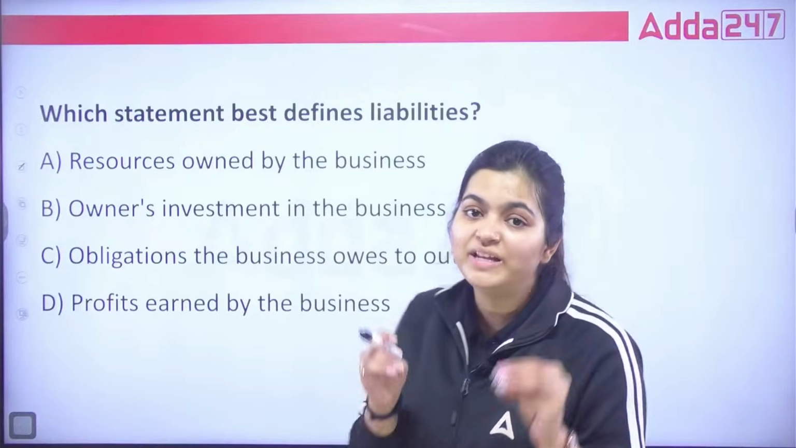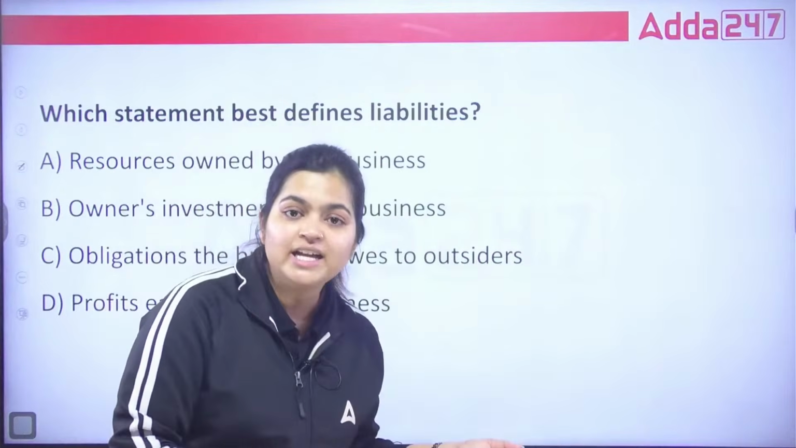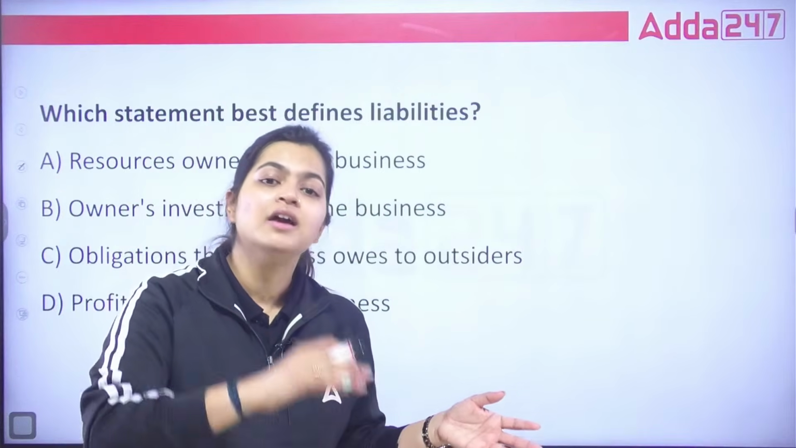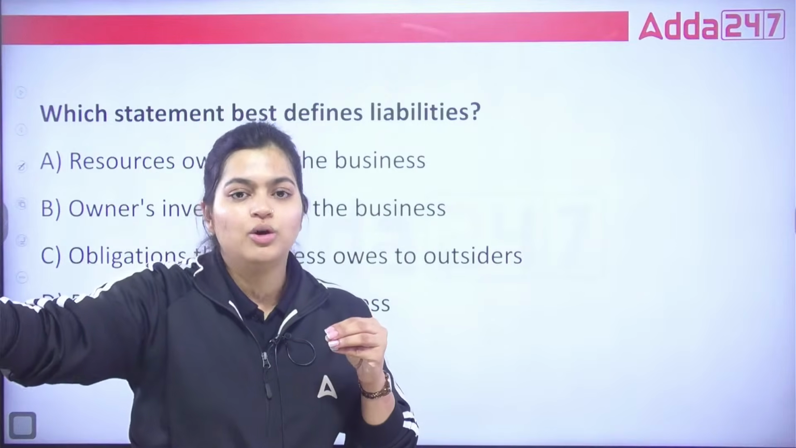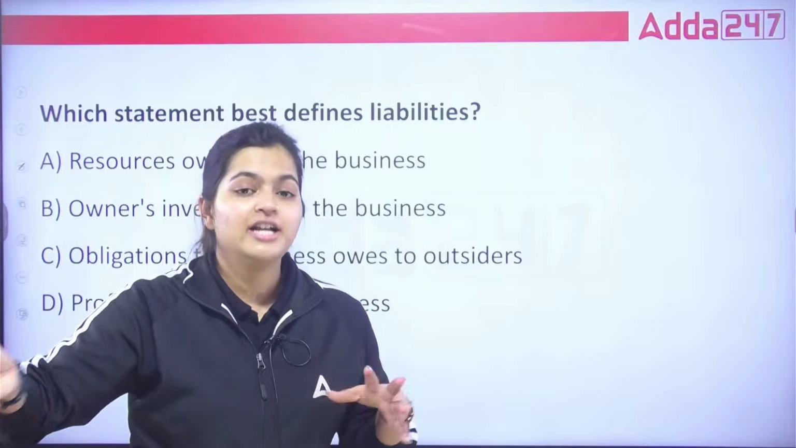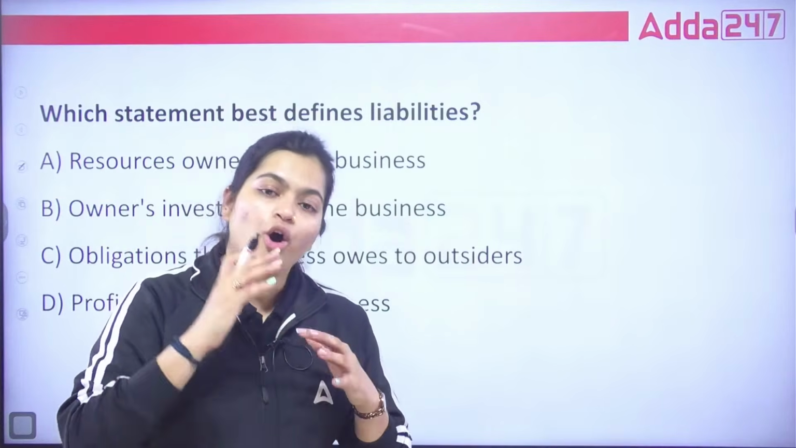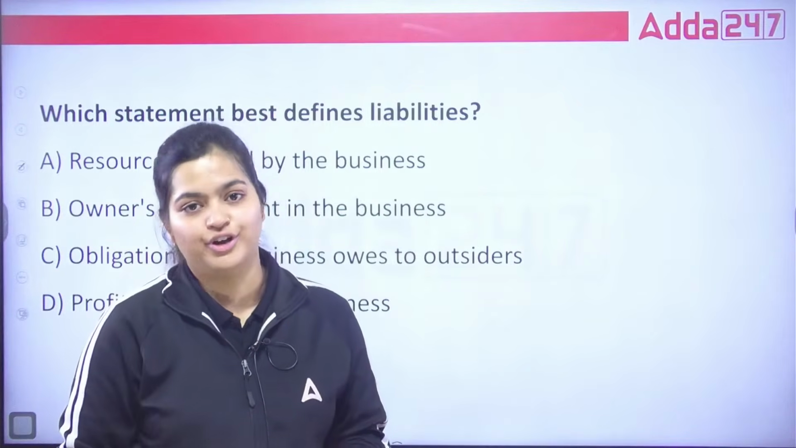Liabilities means your obligation that you need to repay. Okay, suppose you want to purchase a vehicle, you have taken a loan from a bank, so that created an obligation on you to repay the loan amount to your bank as principal plus interest. Correct? So that created an obligation. Or when you borrowed an amount from your friend, that created an obligation for you.